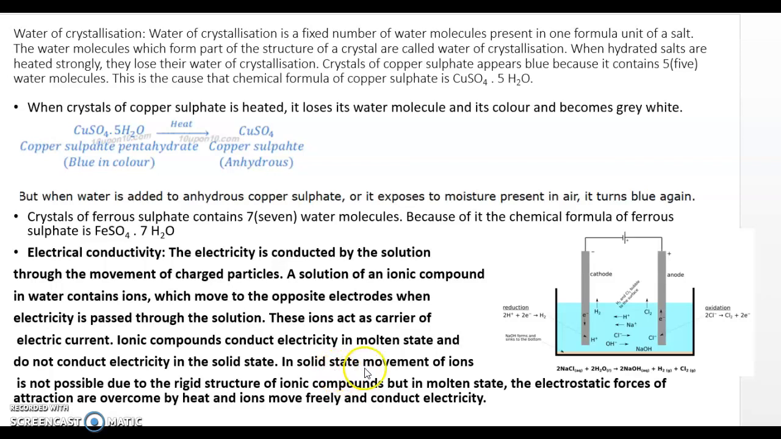Now it is said that in the solid state movement of ions is not possible due to the rigid structure of the ionic compound, but in the molten state the electrostatic forces of attraction are overcome by the heat and ions move freely and conduct electricity. Molten, you can also say, if it is heated, that is the fused state.